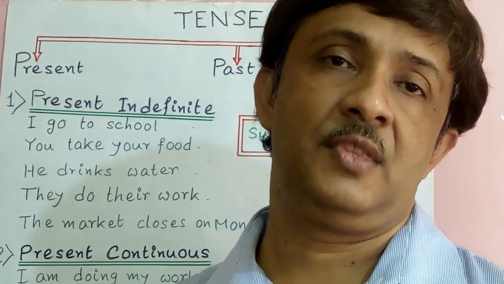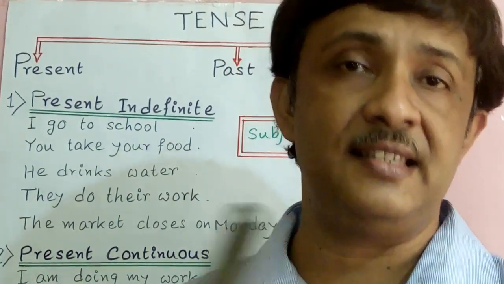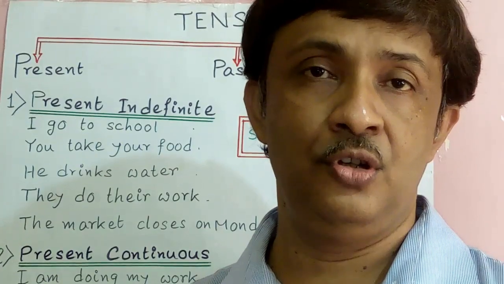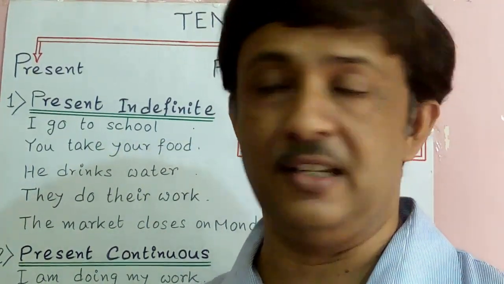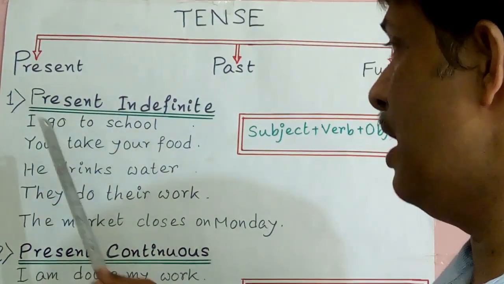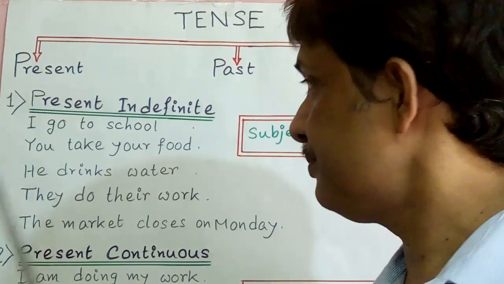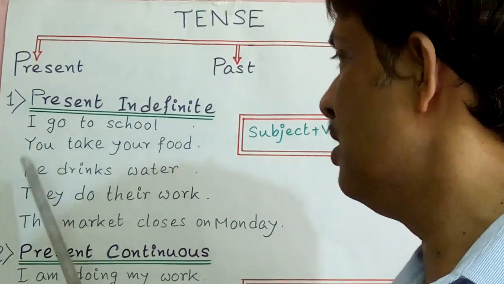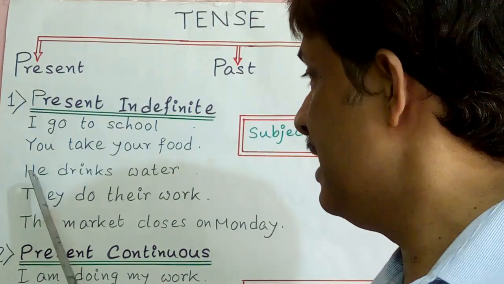Or, the sun rises in the east. That is an eternal truth. So for eternal truth also we use present indefinite tense. That is, now I go to school. I is the subject, go is the verb, to school is the object. You take your food. You is the subject, take is the verb, your food is the object.